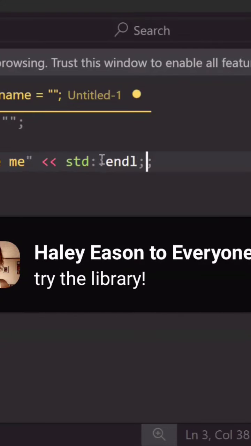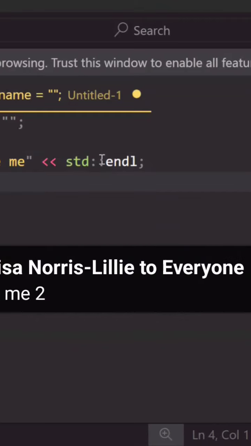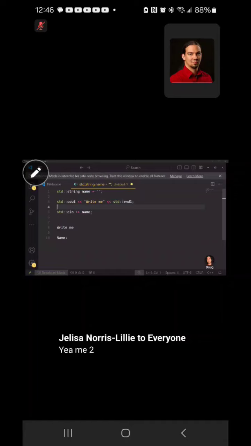So we're going to say std end line. That will end this line, which means we're going to write on the next line, and it is going to then close the input stream. So that's a double whammy there.